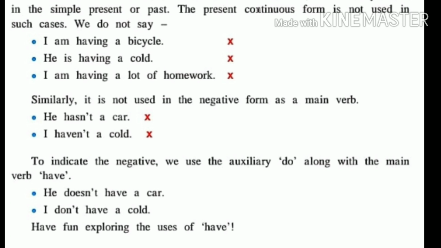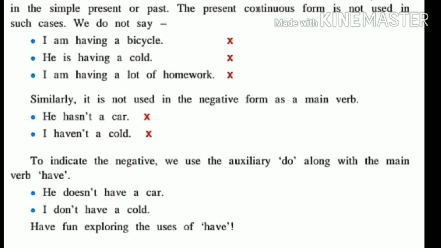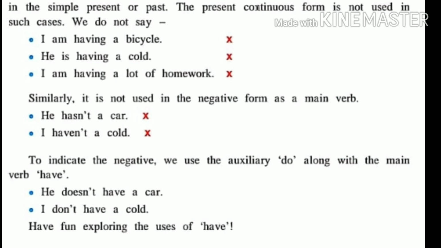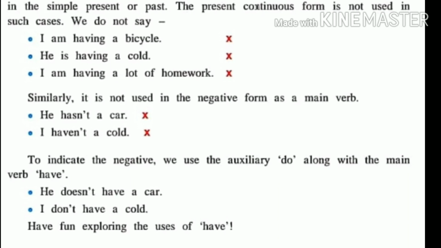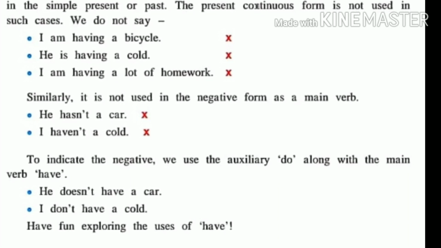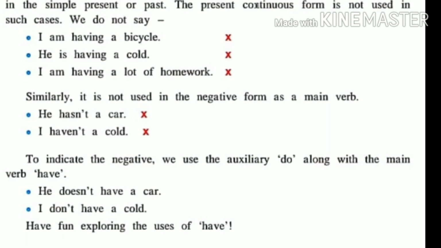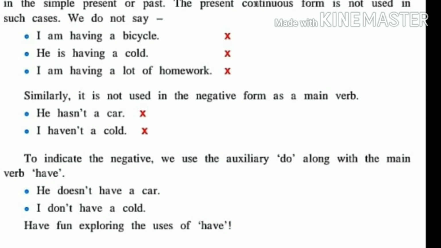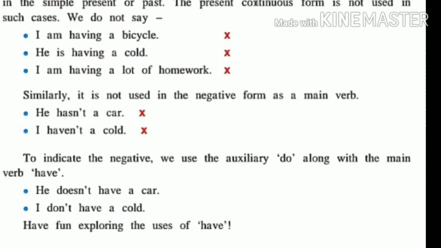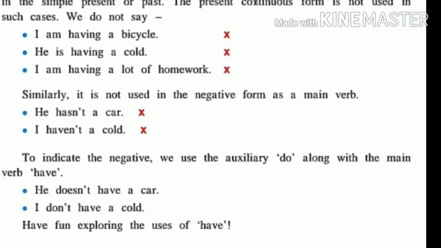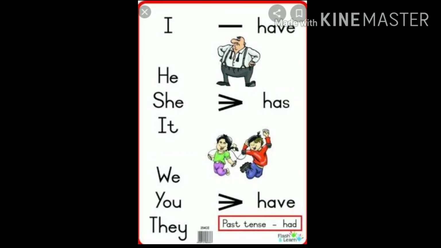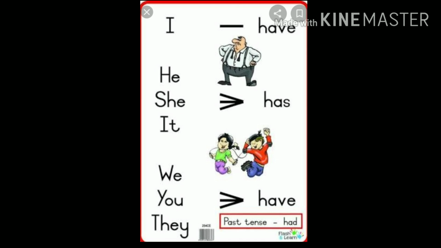In short, in this lesson, we have learned the use of have as a main verb to show possession, to indicate relationship, to refer to eating, drinking, to show ownership, to refer to events, activities and experiences, and to refer to a physical condition. Students, remember when to use have and when to use has.